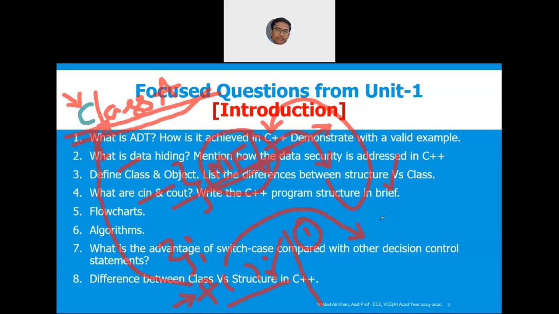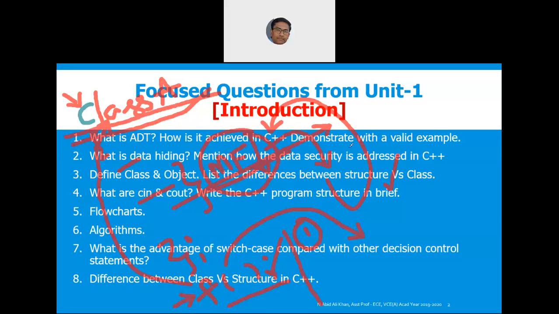Let me again repeat. A member function is a function whose declaration is inside the class, and a general function is one whose declaration doesn't have any restrictions in terms of classes. Meaning the general function declaration will be outside of the class, as a global. Now the second difference is, in order to use the member function, you have to mandatorily use the object.